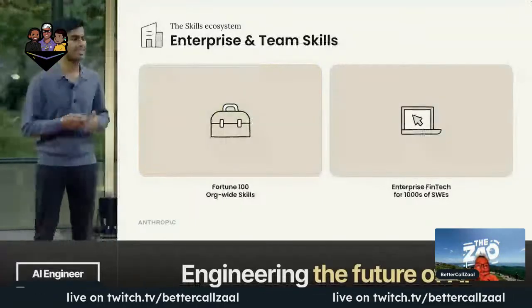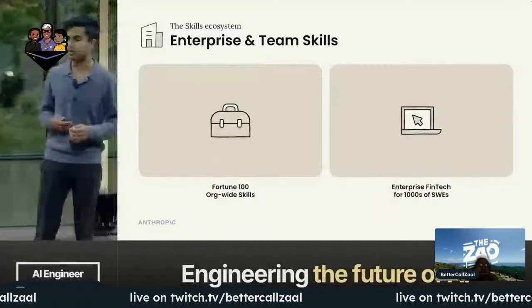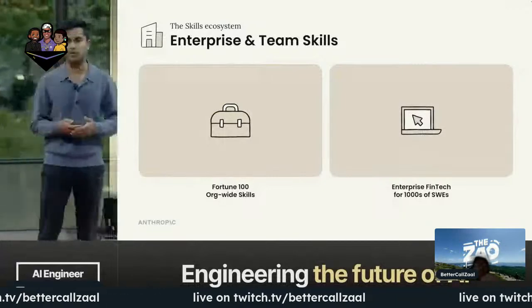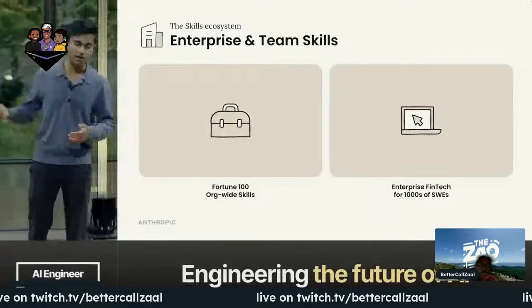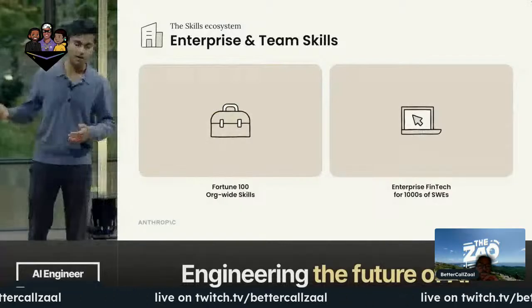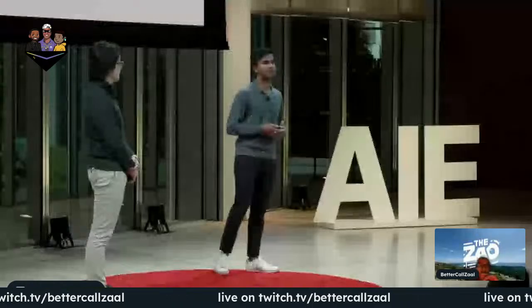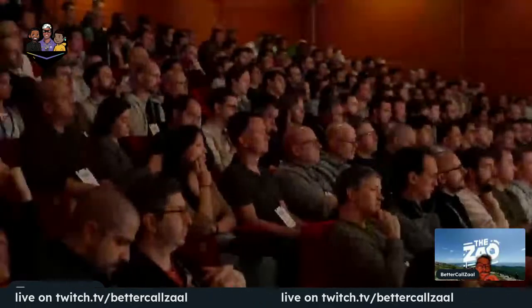And I think where I've seen the most excitement and traction with skills is within large enterprises. These are company and team-specific skills built for an organization. We've been talking to Fortune 100s that are using skills as a way to teach agents about their organizational best practices and the weird and unique ways that they use their bespoke internal software. We're also talking to really large developer productivity teams, thousands of developers in an organization that are using skills with Claude Code to teach it about code best practices and other ways that they want their developers to work internally.